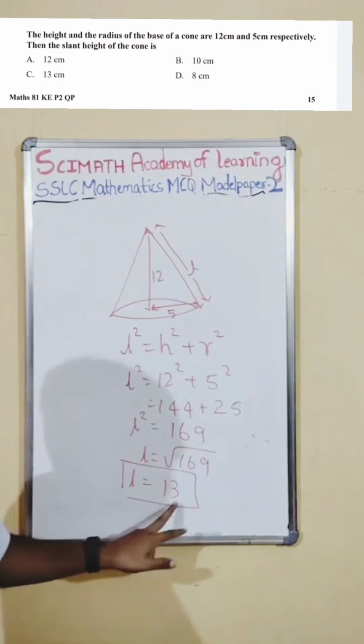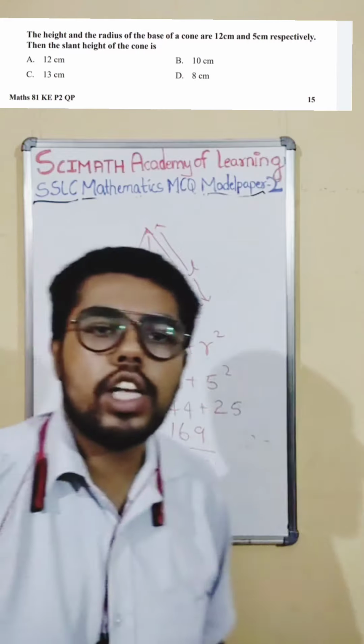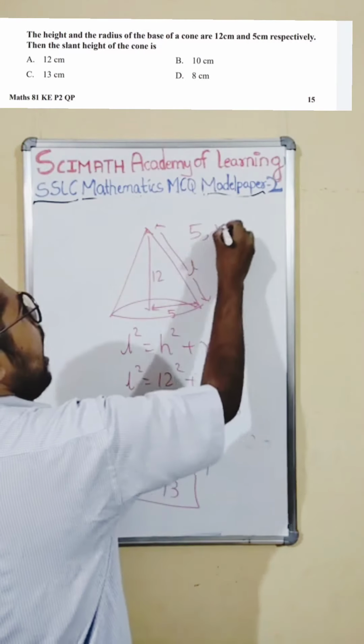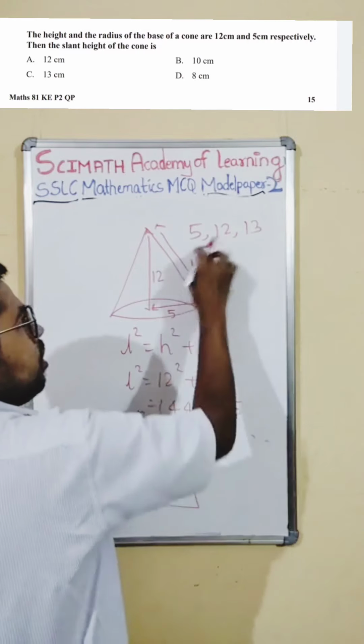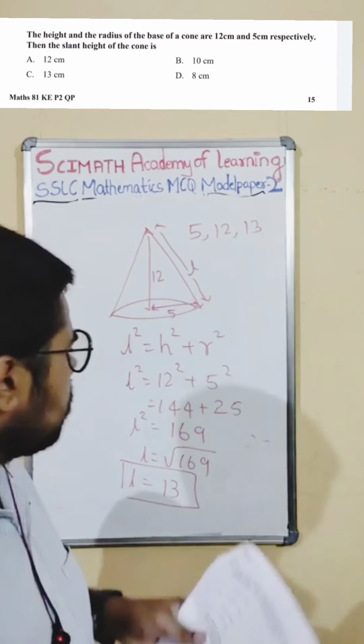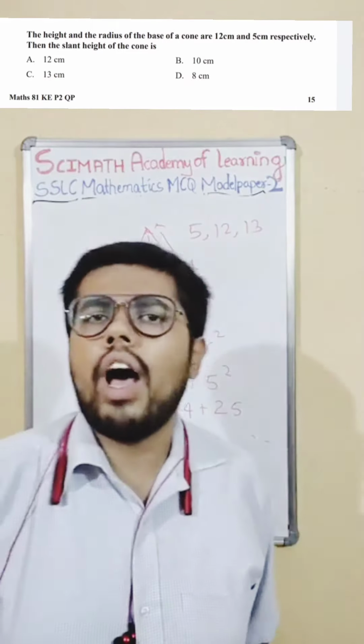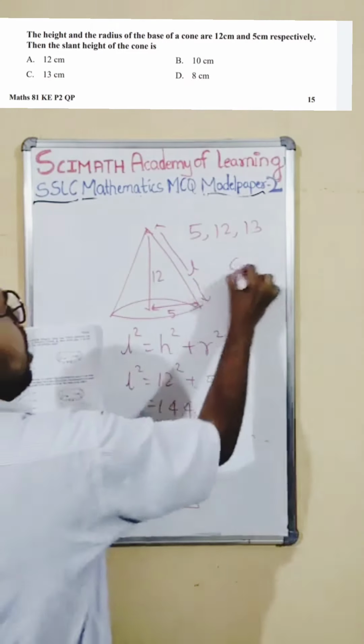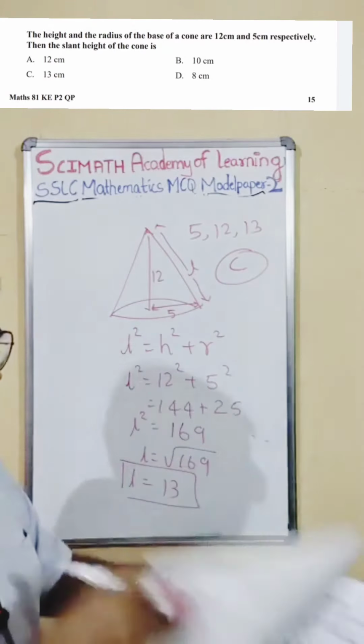Okay, so 169 is 13 squared. Last class I told you about Pythagoras triplets. 5, 12 and 13 are a triplet. If you remember this directly, we can write the answer, no need to solve also. Directly we can tick the option. So 13 is at option C. Option C is the right answer for this.